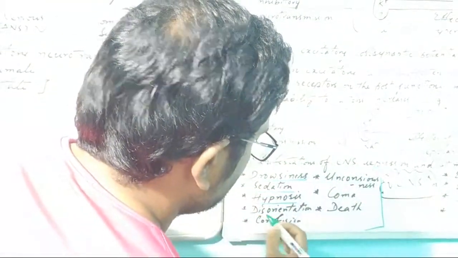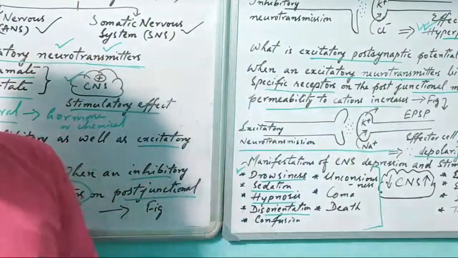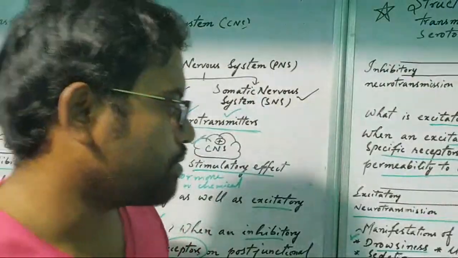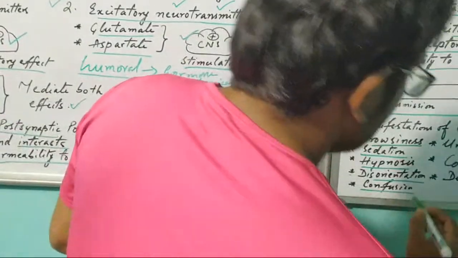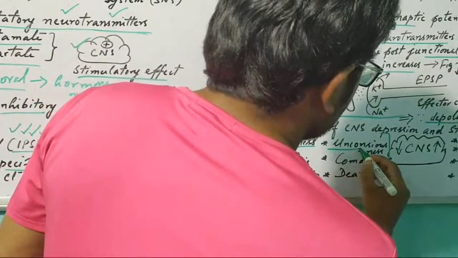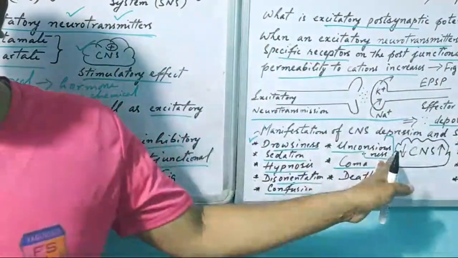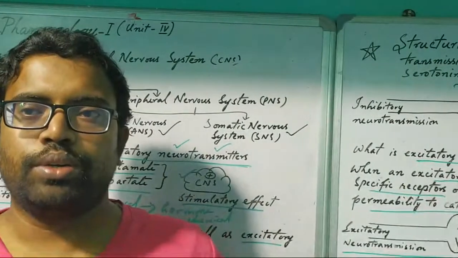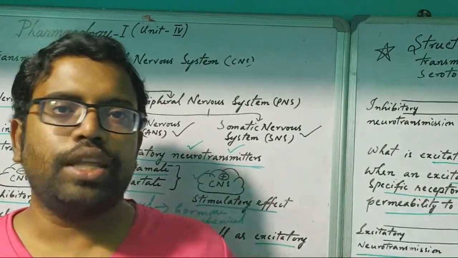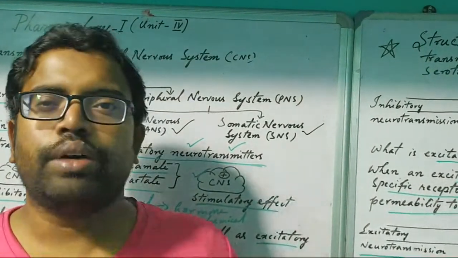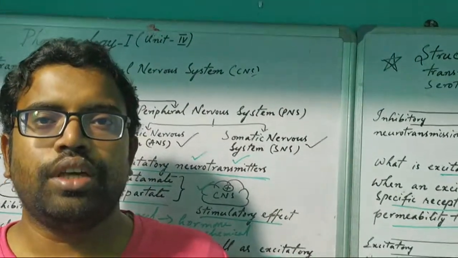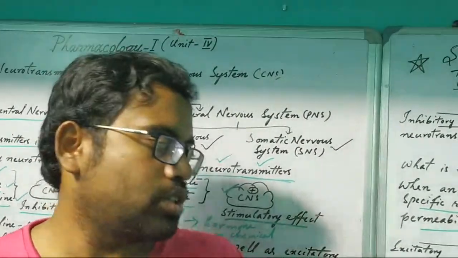Then disorientation means you do not have a particular goal, so you are disoriented from the goal, and confusion. Then unconsciousness, then coma, which means long-term unconsciousness. You don't have any feelings or thinking, but your nervous system is working a little, with no proper body functions.